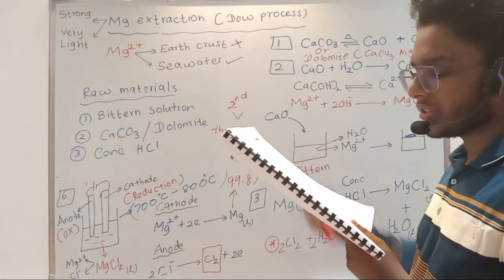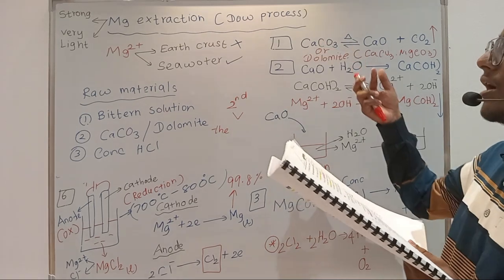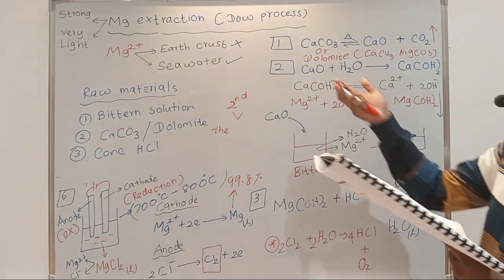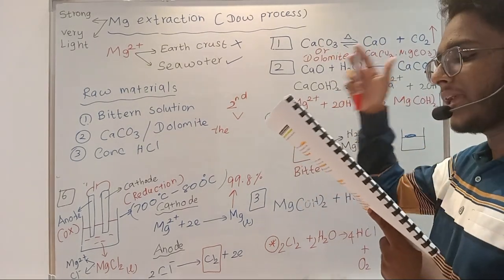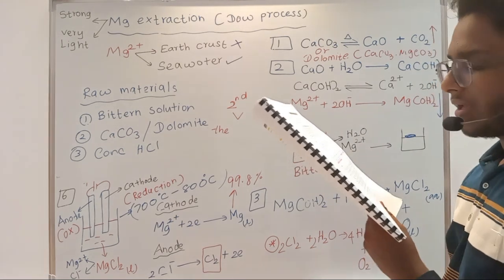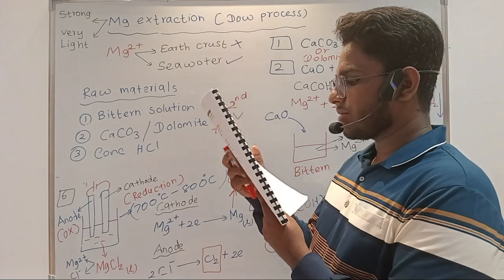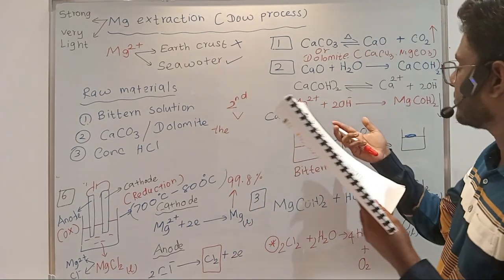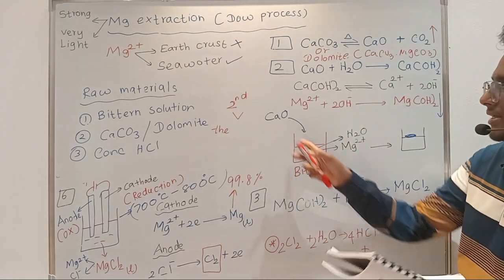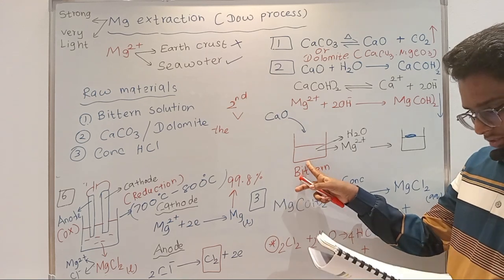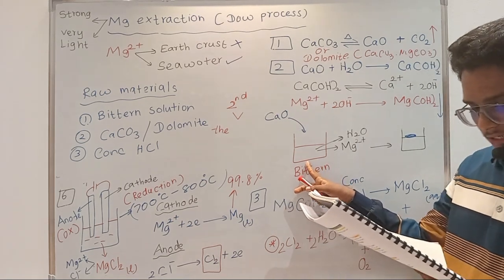The oxide produced in the first step. So if you are using calcium carbonate, the oxide will be calcium oxide. If you are using dolomite, the oxide will be calcium oxide dot magnesium oxide, right? So the oxides produced in the first step are reacted with bittern. So we are basically adding the bittern solution, right?